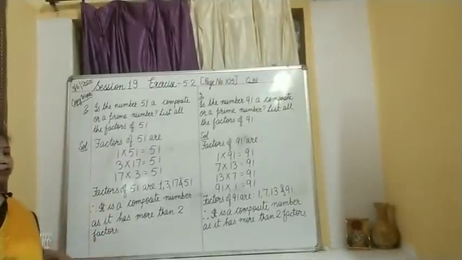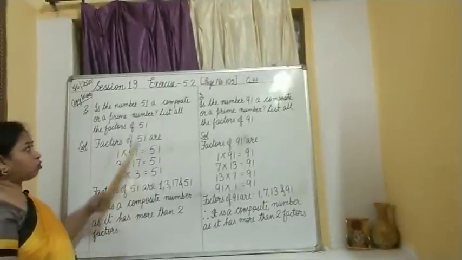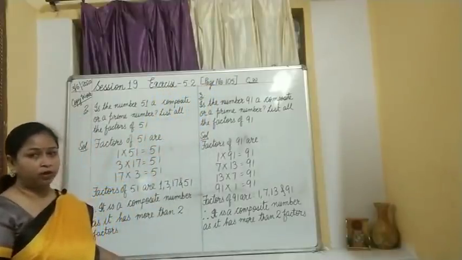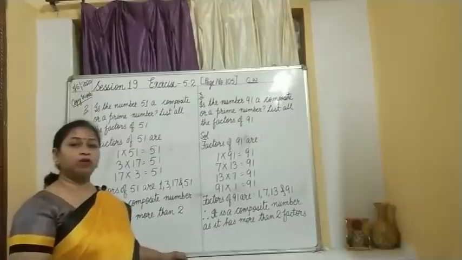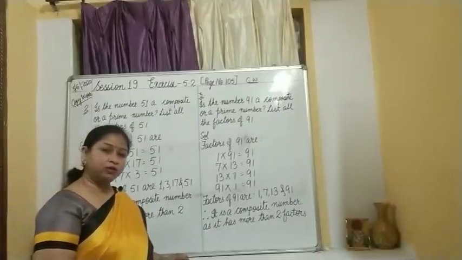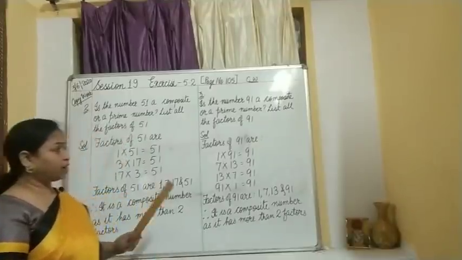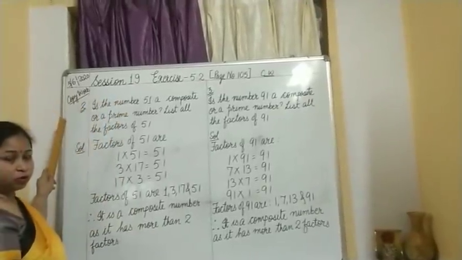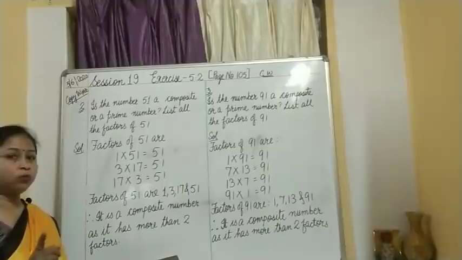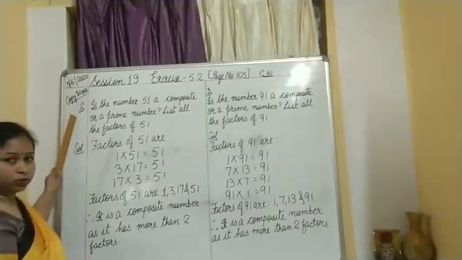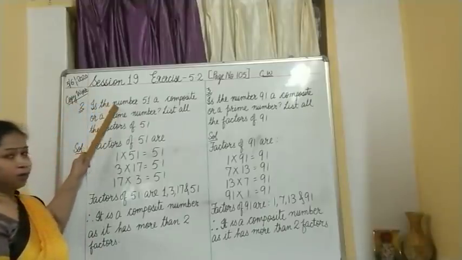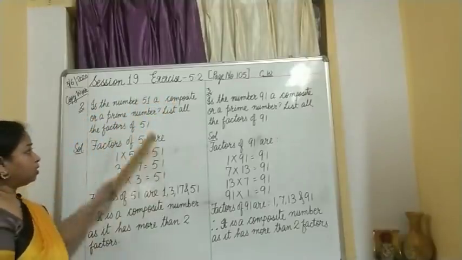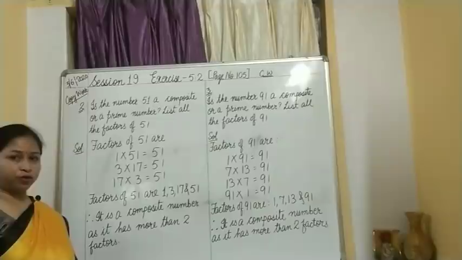So children, we will be doing only 2 questions from exercise 5.2, which is given on page number 105, and you have to do both these questions in your classwork copy, that is the mathematics copy. Okay, let us look at the question. I have started with question number 2, you don't have to do question number 1. So start with question number 2. Is the number 51 a composite or a prime number? List all the factors of 51.